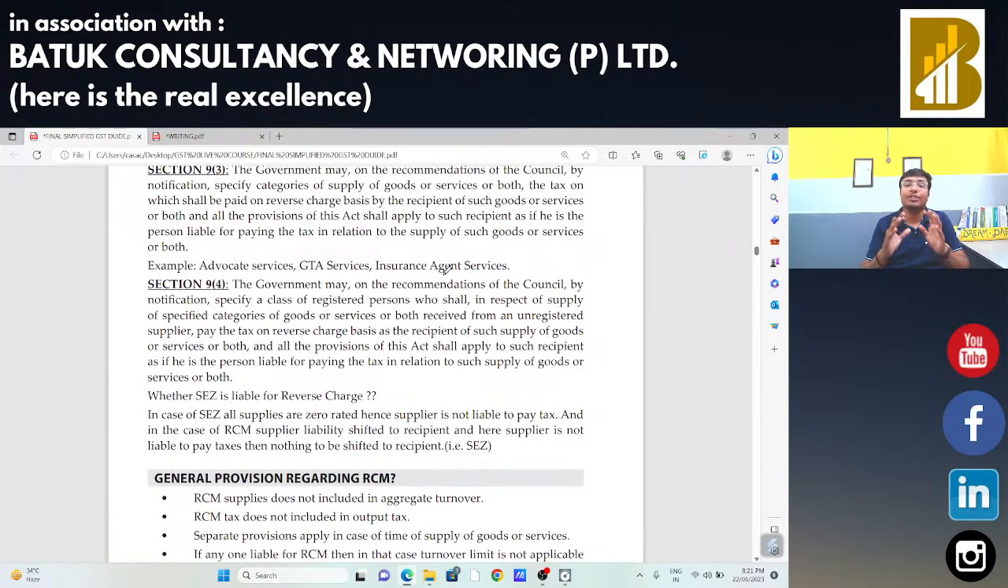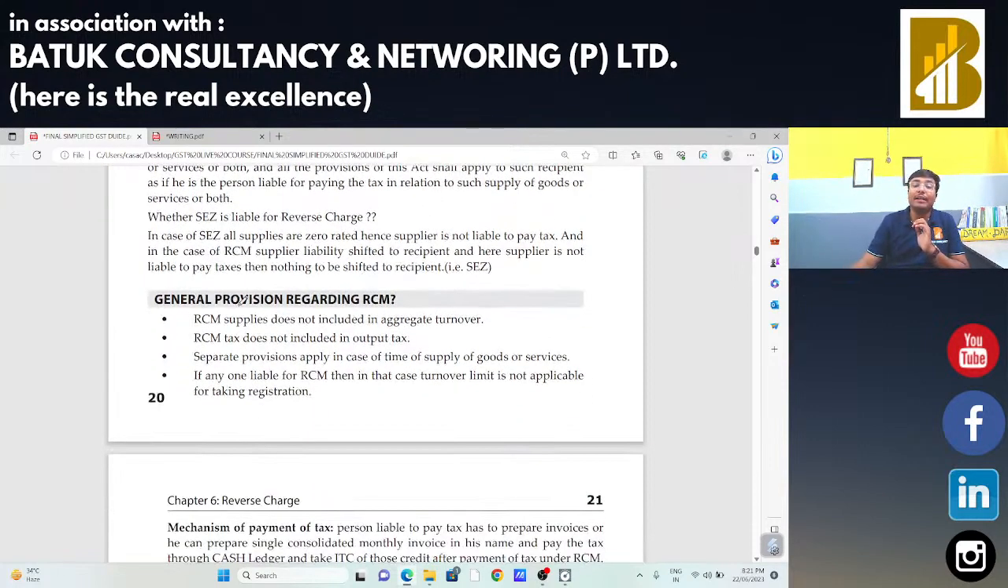Before starting our discussion on section 9 subsection 3 and section 9 subsection 4, we are going to discuss the general provisions regarding reverse charge mechanism. Whenever you are going to make the supply under reverse charge mechanism, suppose I am going to take the services of a transporter, or the services of a goods travel agent, in that case I need to pay the taxes under reverse charge.